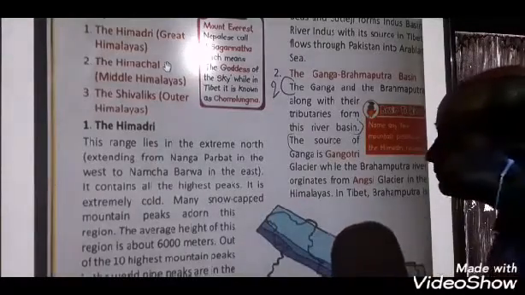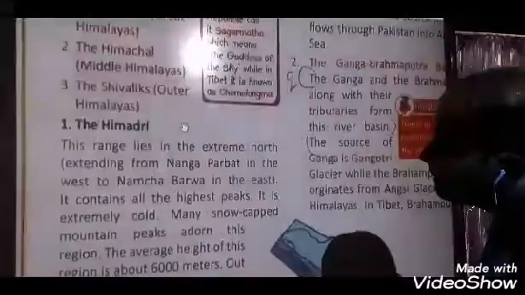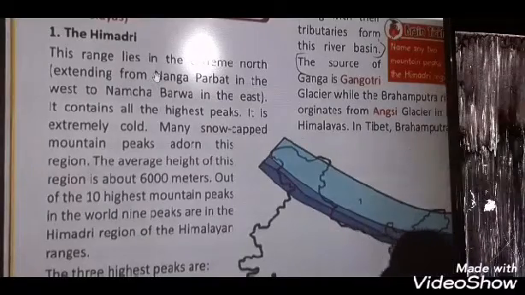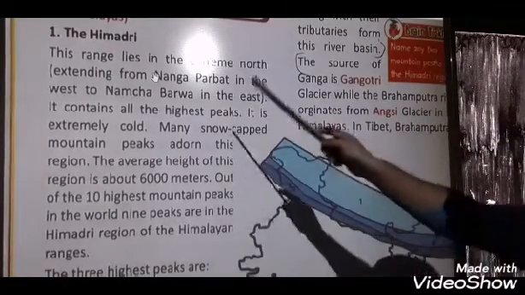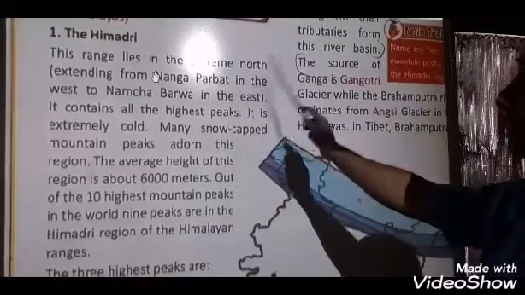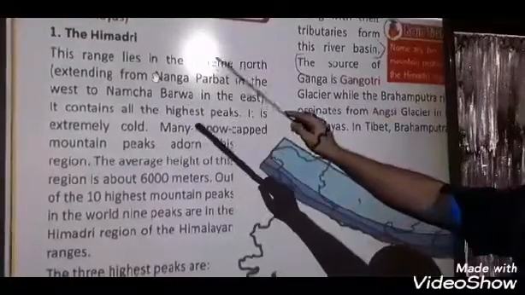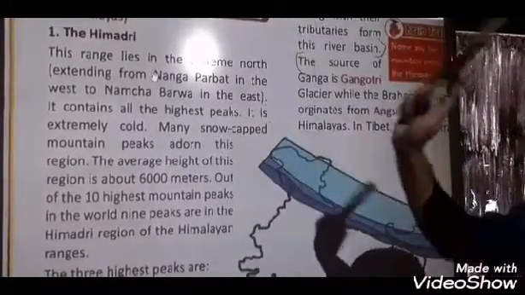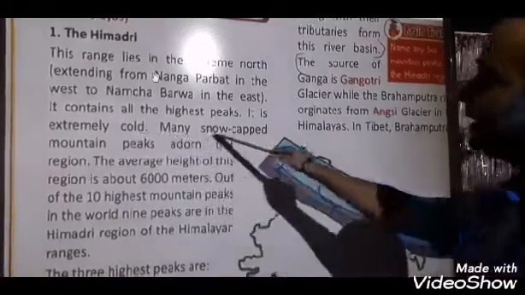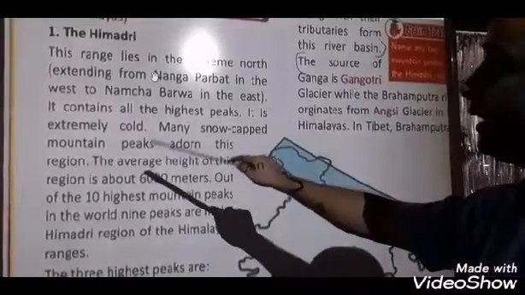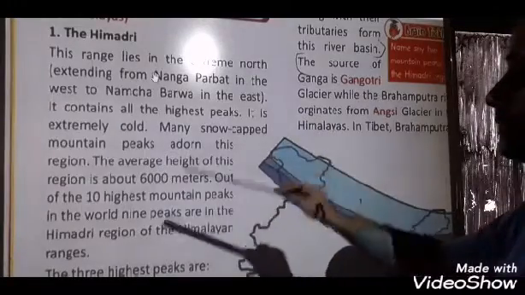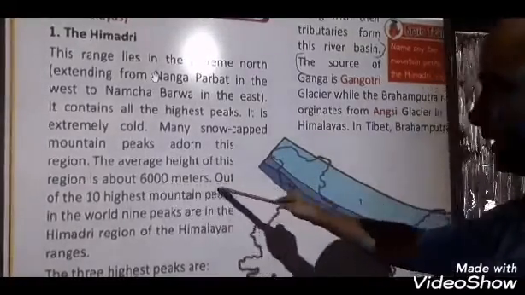Now see, first they have given here about the Himadri. This range lies in the extreme north, extending from Nanga Parbat in the west to Namcha Barwa in the east. It contains all the highest peaks. It is extremely cold. Many snow-capped mountain peaks adorn this region. The average height of this region is about 6,000 meters.